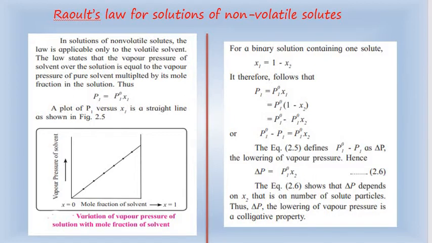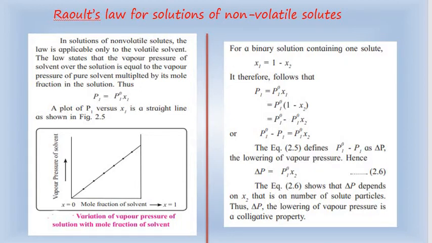Now, Raoult's law for solutions of non-volatile solutes. In a solution of non-volatile solutes, the law is applicable only to the volatile solvent.